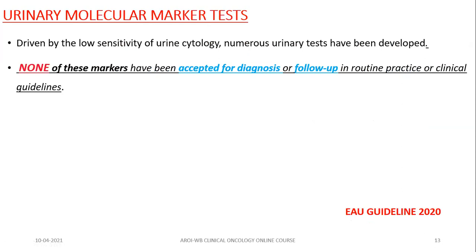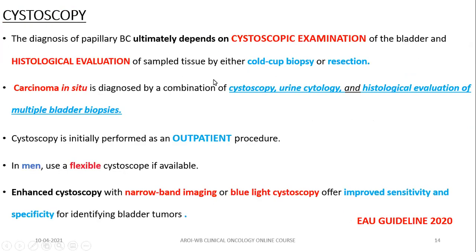But remember, none of these markers have been accepted for diagnosis or follow-up in any routine practice or in any clinical guideline. So the gold standard is cystoscopy, because the diagnosis of papillary bladder cell carcinoma ultimately depends on the cystoscopic examination and histological evaluation of the sample tissue.